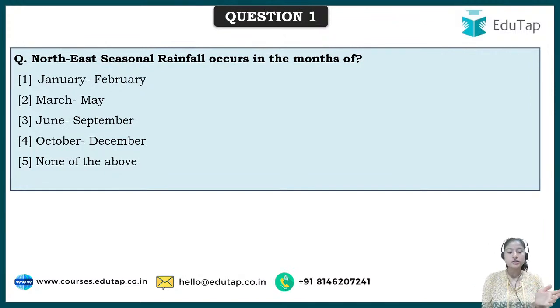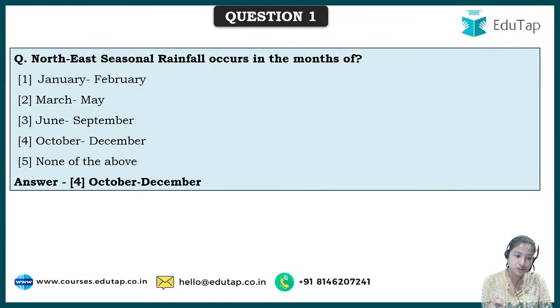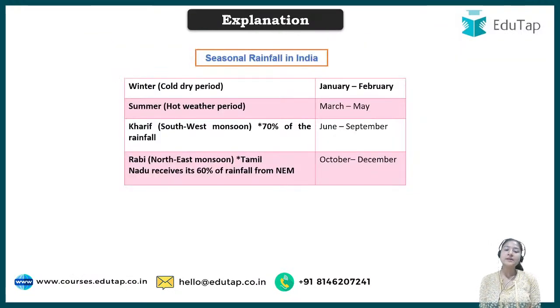The correct answer to this is option number 4, that is October to December. As you can see in the picture in this slide, there are different months in which rainfall occurs, and we have categorized them with particular months or seasons. For example, in winter we have January to February; this winter seasonal rainfall occurs during the period of January to February.